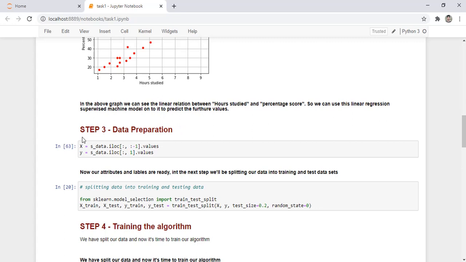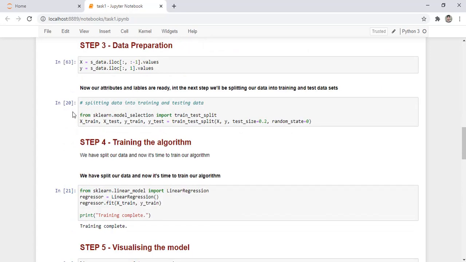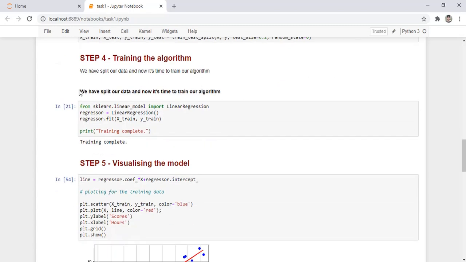Our step 3 is to prepare the data. So we are allotting X and Y values. Now we are splitting the data into training and testing data. So the next step is to train the algorithm. After splitting our data, we are going to train our algorithm.